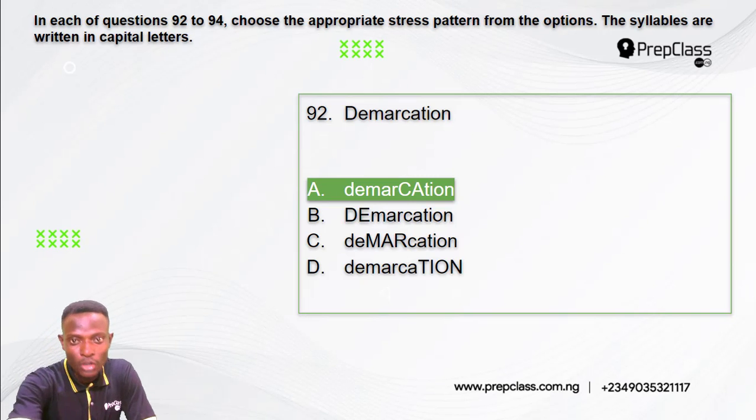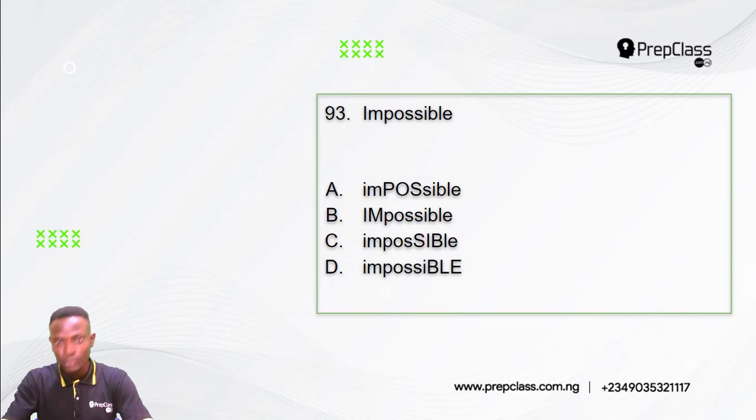Alright. Moving on, question 93. We have the word impossible. So which of the options shows the correct placement of stress on the word impossible? Option A, we have the stress on the second syllable, pos. Option B, we have the stress on the first syllable, im. Option C, we have the stress on the third syllable, si. Option D, we have the stress on the last syllable, ble.